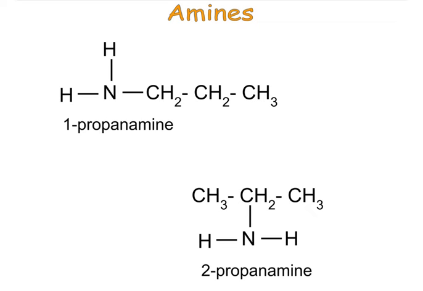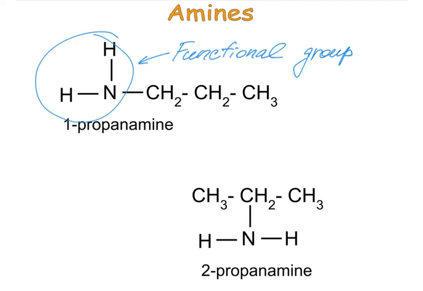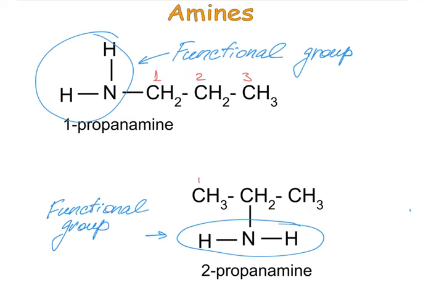When alkyl groups that replaced hydrogen in ammonia get longer, then we would have to identify the location of the functional group. So here it is sitting on the first carbon in this chain. So this compound will be called 1-propanamine. And over here, the functional group is sitting on the second carbon. So this one would be a 2-propanamine.